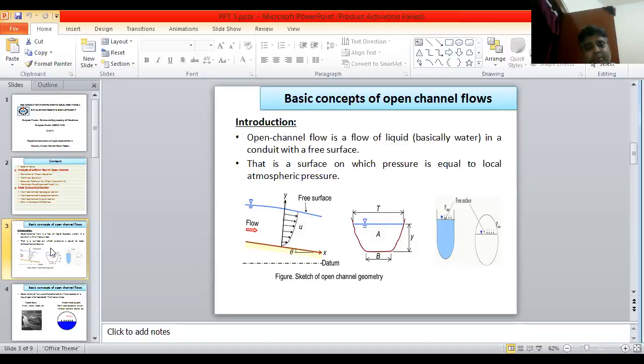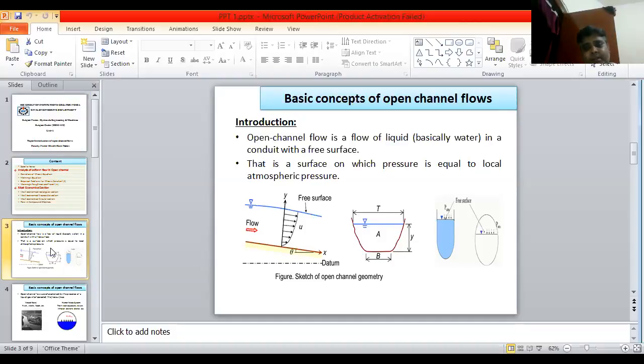This is the most common example of open channel flow, and the basic difference between open channel flow and pipe flow. The best example is a circular pipe flowing partially full. In this case, a free surface will be created, and hence this flow is known as open channel flow.